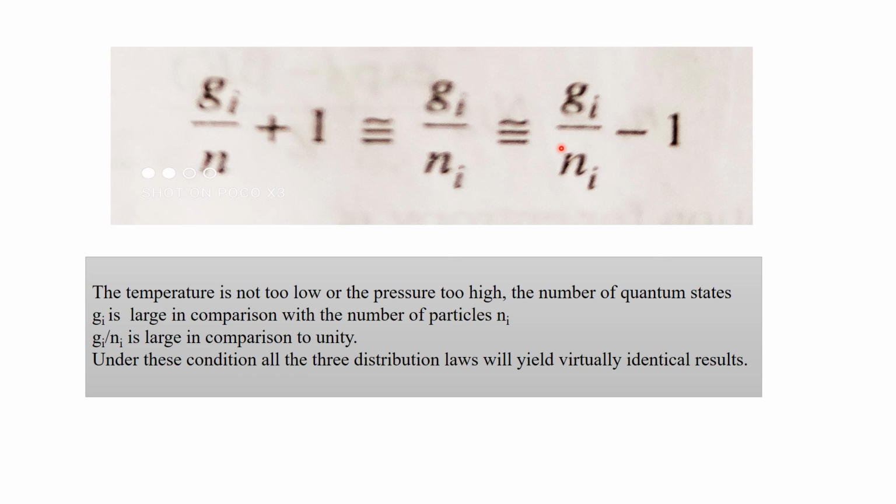In cases where the Boltzmann distribution law fails, the FD or BE distribution law can be applied depending upon whether the system is composed of bosons or fermions.